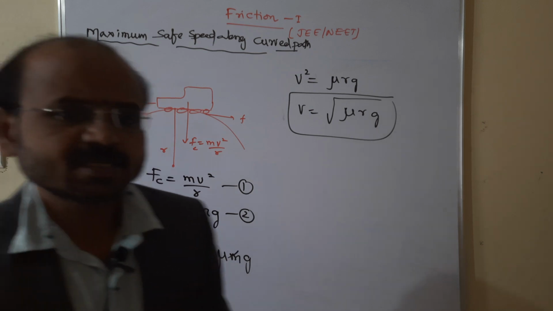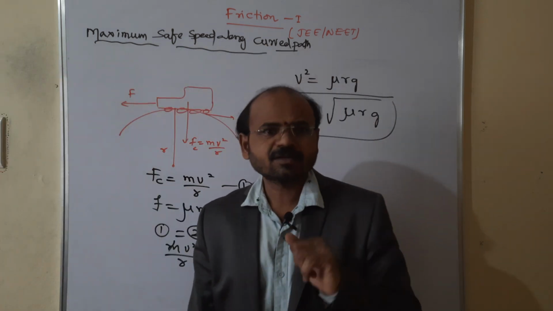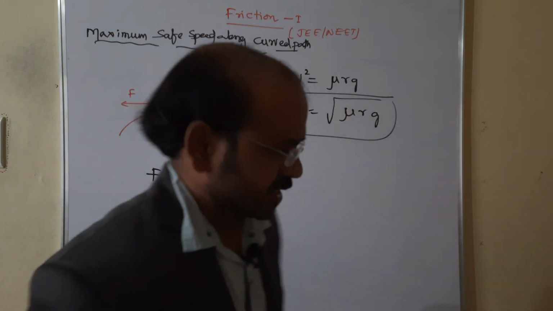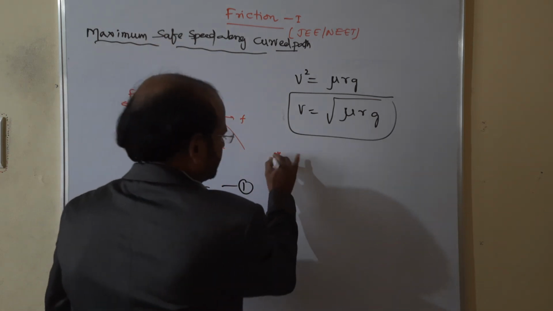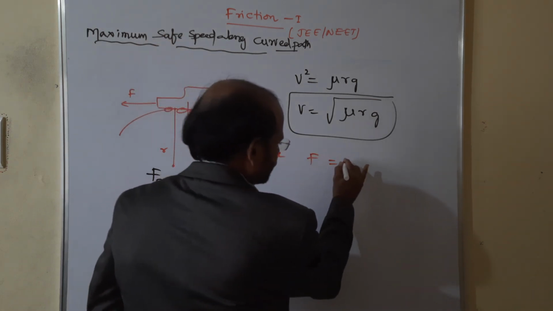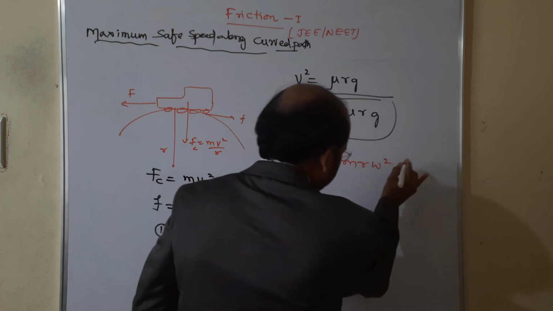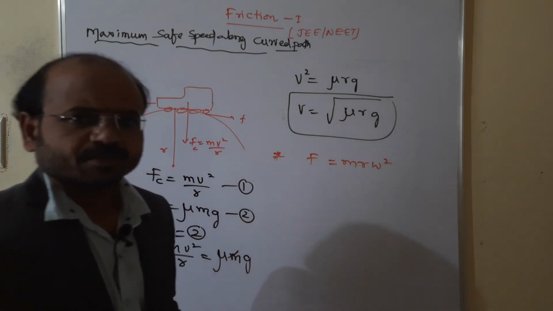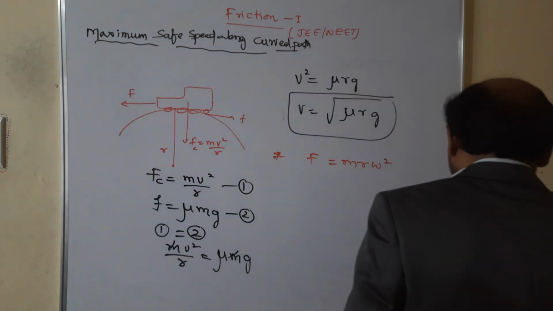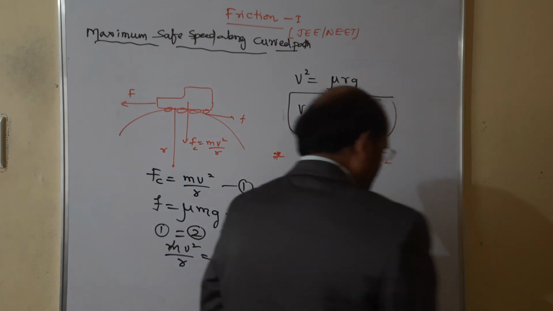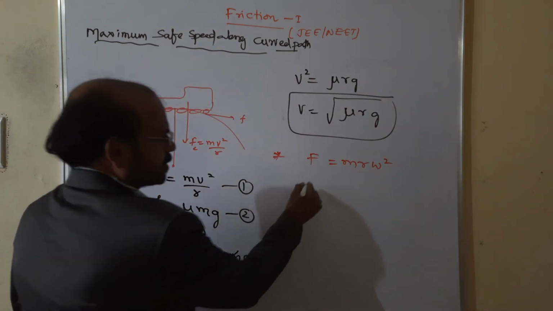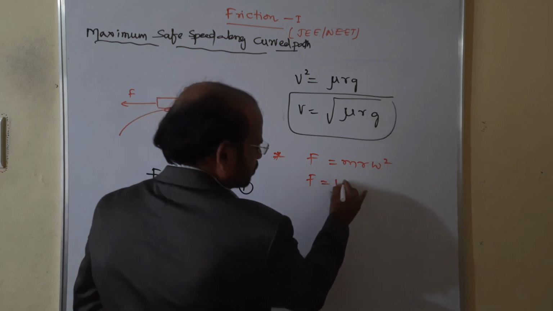We can also find the angular velocity, because this is a continuation. Here we can also take the centripetal force as m r omega square. And the frictional force is equal to mu mg.